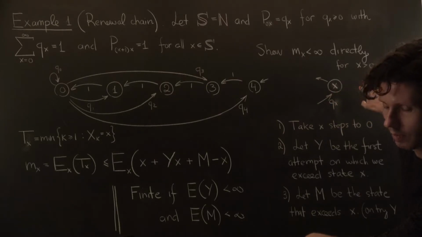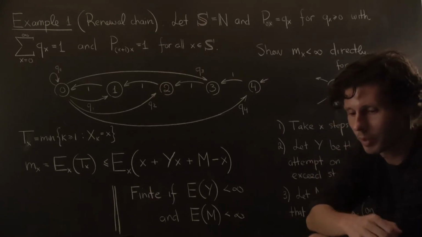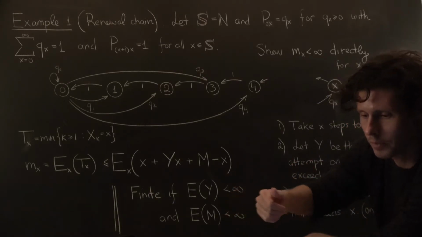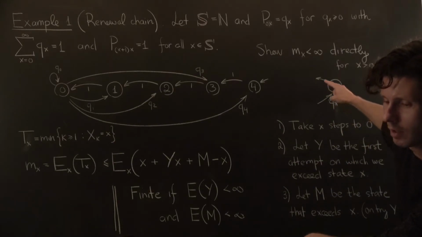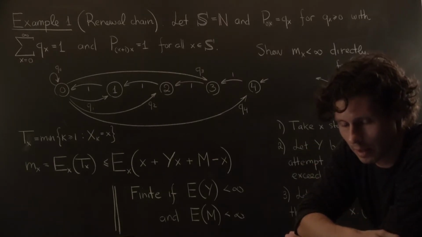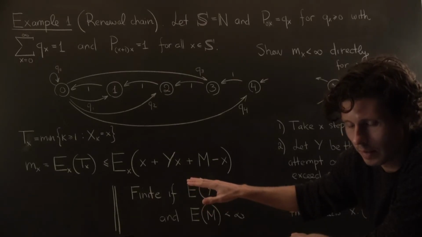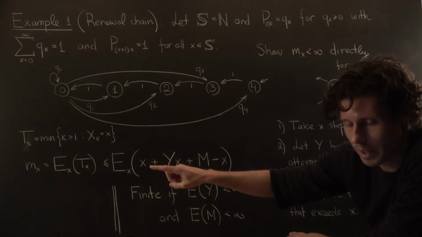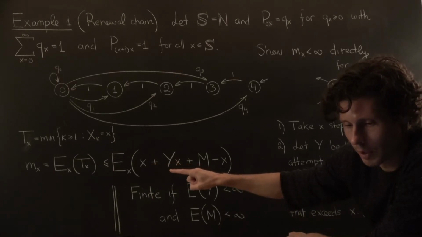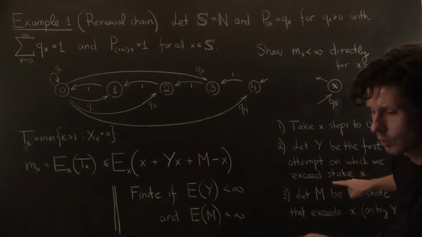But you know that once the very first time that you exceed x happens, then you're bound to reach x for sure, because then there is a unit probability of counting back downwards. Right, so any time you come out to any state y that's greater than x, you're going to count downwards, and for sure you'll reach the state x again, returning to your starting point. So now let's talk about what this means in terms of the trip length. Again, the first part accounts for our trip from x to state 0. I'm going to let y be the very first attempt on which we exceed state x.